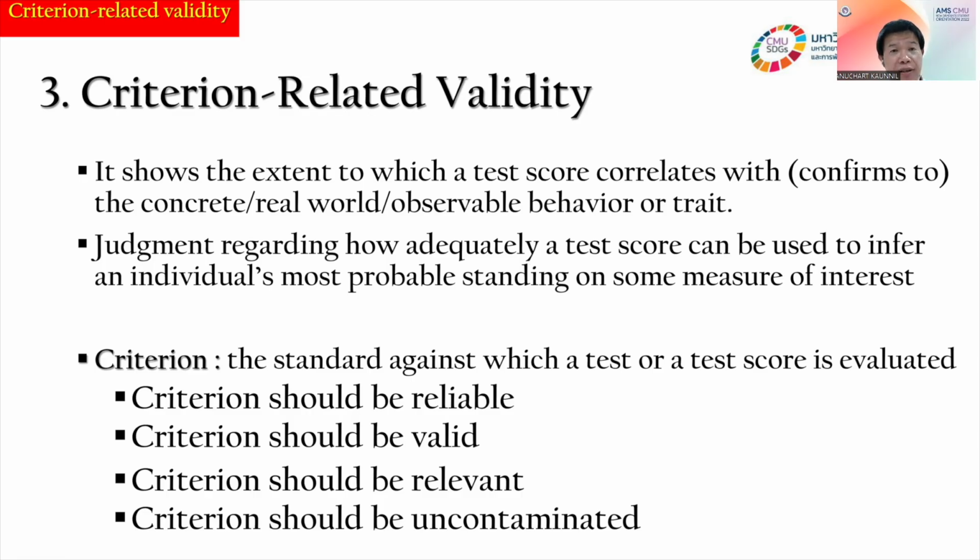First, the criterion should be reliable. The criterion should be valid. The criterion should be relevant, and the criterion should be uncontaminated. Uncontaminated means there is nothing that interferes with the criterion.